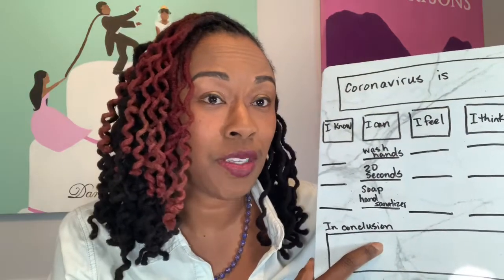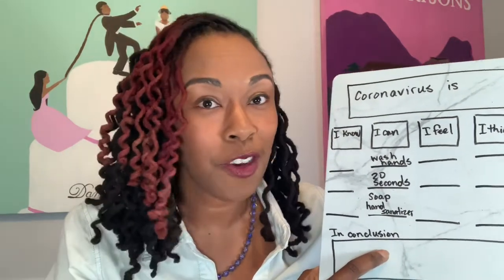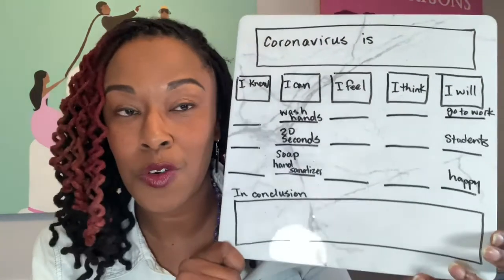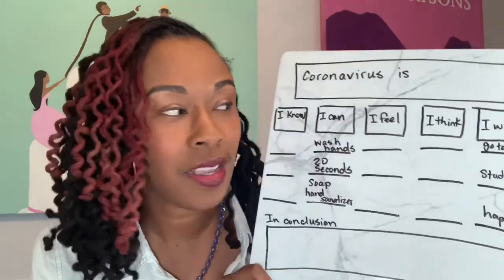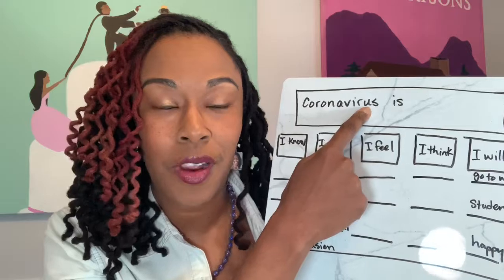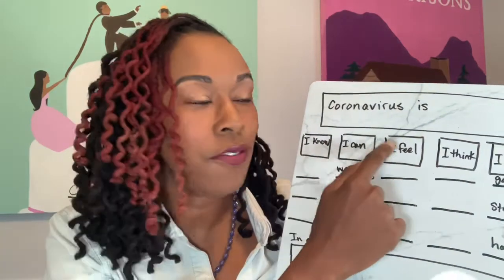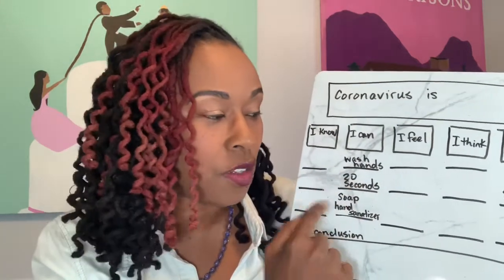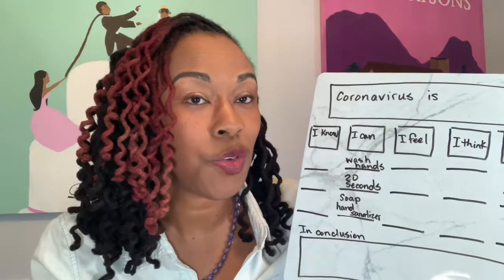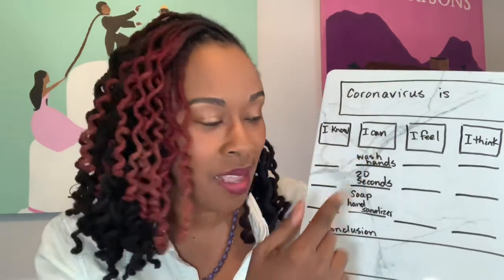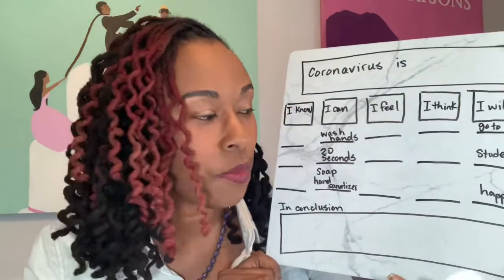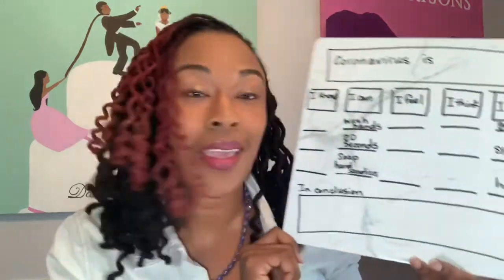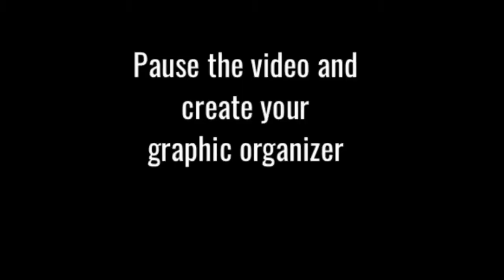And that's all you have to do in terms of organizing your ideas. So this would be a great time for you guys to pause the video so that you can fill in and create your own graphic organizer that looks like this. We want one rectangle at the top for our topic sentence, one square for each of your ideas from your circle map. We want a line under each square for the details that you added to your ideas, and then one rectangle at the bottom for your conclusion where you can share a hope or a wish for the future. Okay, pause that and get all that done.